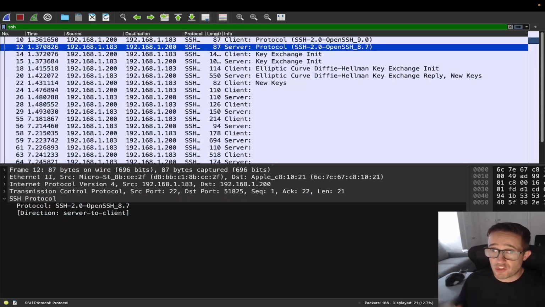At this point, the server will also provide its public key, which you're not actually seeing here, but it will provide that. The client is going to store that public key in its known hosts file, which I can actually show you here.